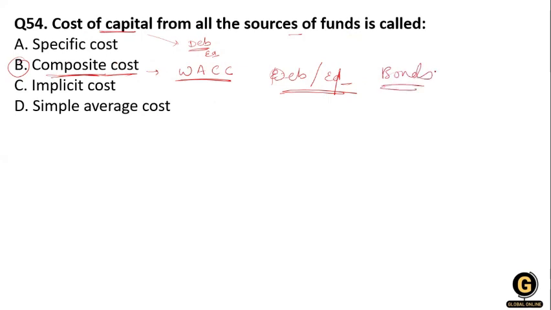Bonds and equity, and as we have already discussed, the stock includes preferred stock and common stock, and long-term debt. So option B, the composite cost, is right over here. The cost of capital from all sources of fund is the composite cost.